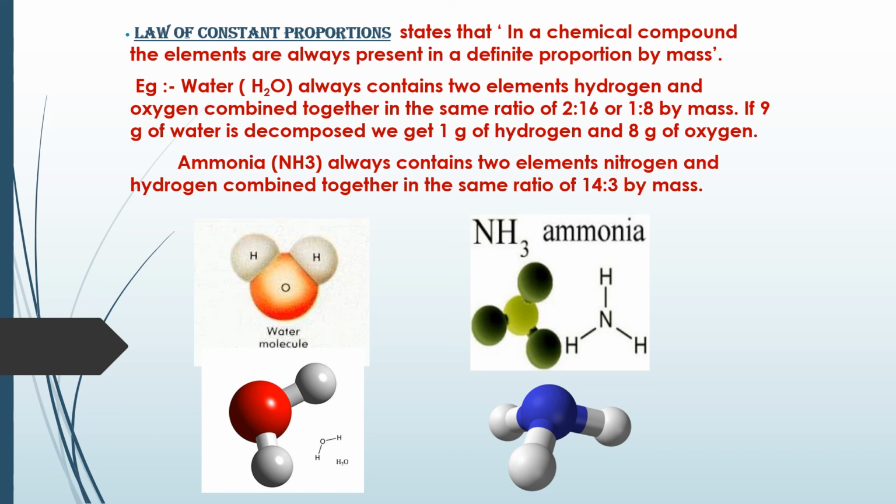That is the meaning of the law of constant proportion, which states that in a chemical compound, the elements are always present in a definite proportion by mass. So with that, we'll end today's session. Please go through both the laws of combination and make them clear.